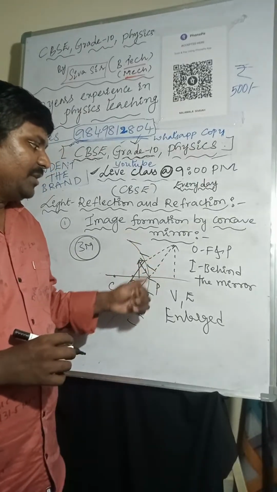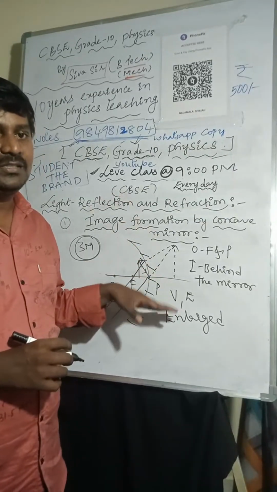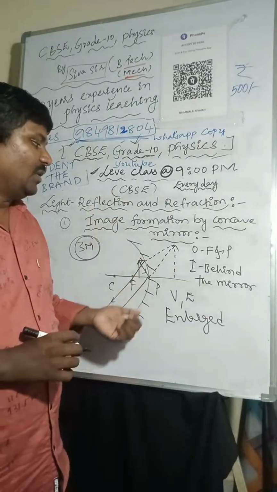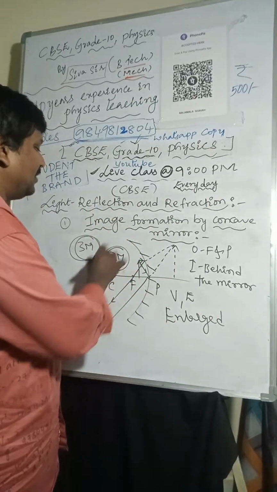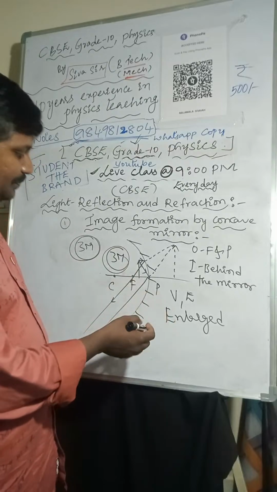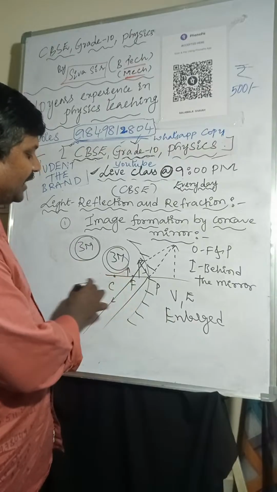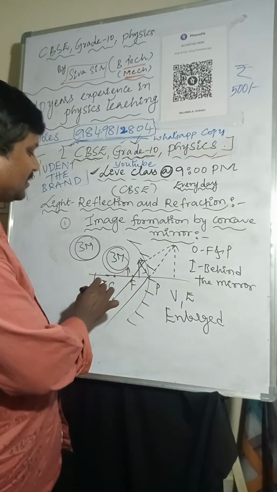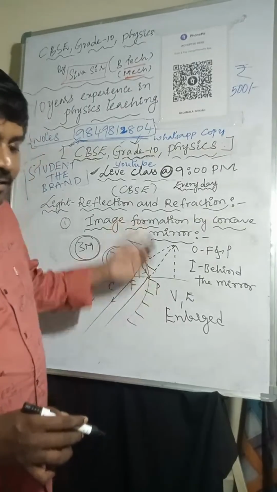So the nature of the image is virtual and erect, and the size of the image is enlarged. This is a 3 marks question. In the previous diagram, if the object is placed between C and F, the image will form beyond the center of curvature. Here the object is placed between F and P, the image will form